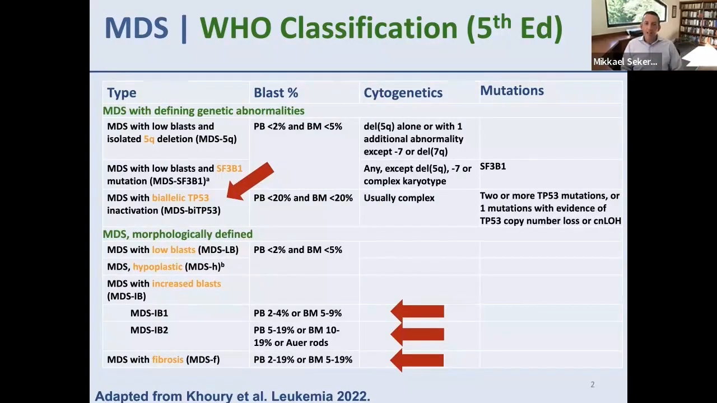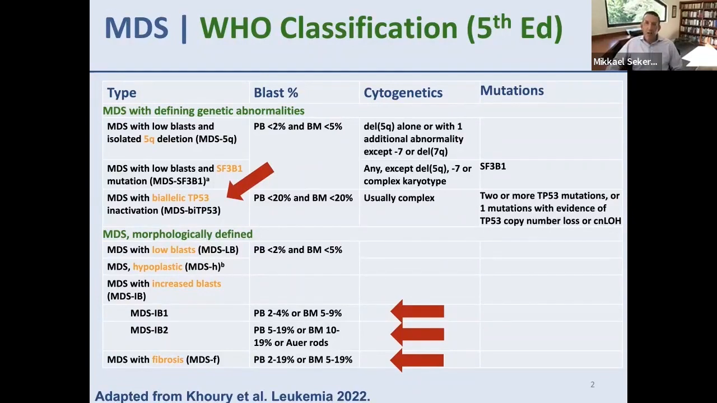The first is the World Health Organization classification, which divides MDS now into MDS with defining genetic abnormalities and MDS that's morphologically defined. So if we're focusing on what would we call higher risk within the defining genetic abnormalities category, it would probably be those patients with biallelic TP53 abnormalities. I think we can all agree that tragically these folks don't live very long. And within the morphologically defined MDS, we would focus on those patients who have excess blasts, so 5 to 9% blasts or 10 to 19% blasts.